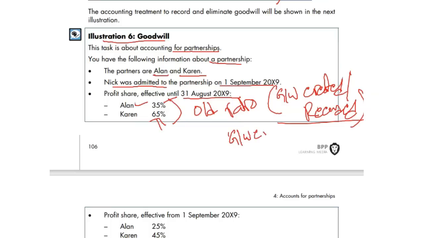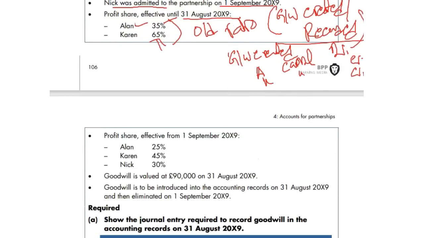Goodwill created or recorded is debit, and A and K's capital would be credit. Yeah, to credit. That's how you need to do. That is my goodwill recorded or created.